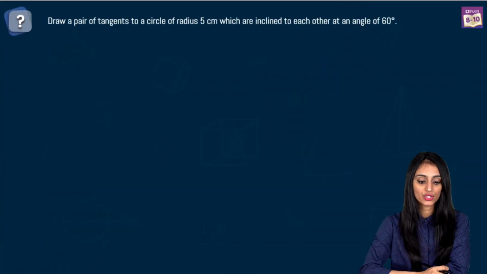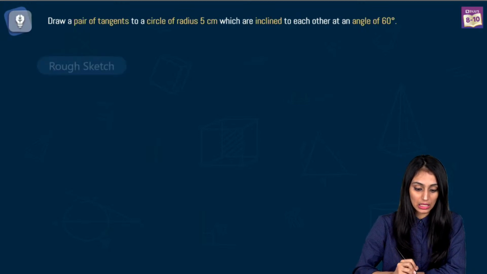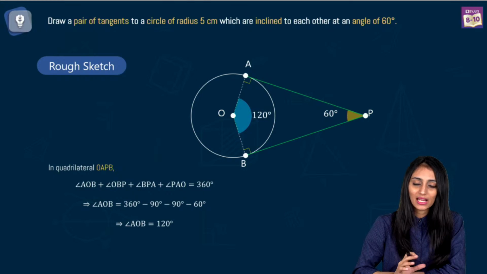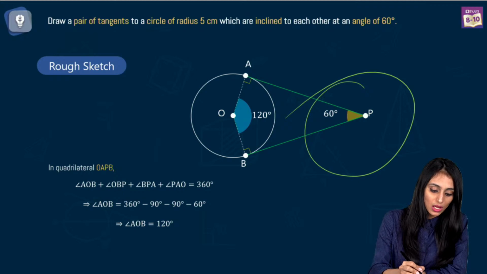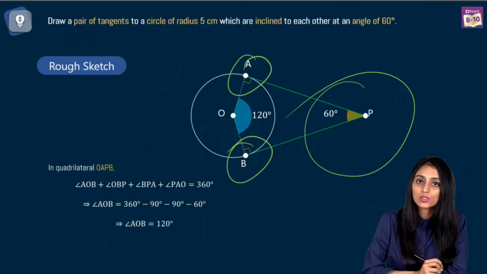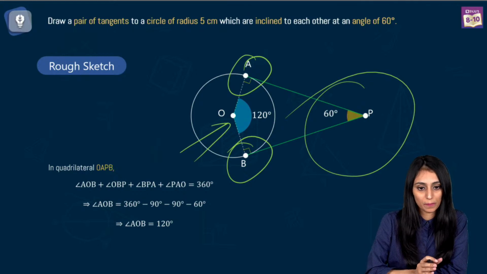Draw a pair of tangents to a circle of radius 5 centimeter which are inclined to each other at an angle of 60 degree. So we have a circle here. Tangents are inclined to it at an angle of 60 degree. So this is the rough sketch first. Obviously radius and tangent are 90, so this is going to be 90 degree. So first I'll find out what the measure of this angle is going to be.